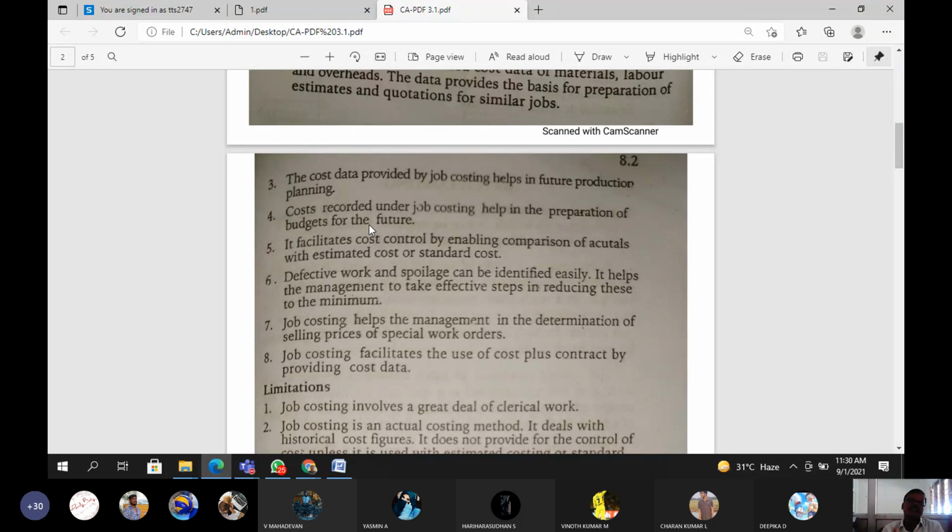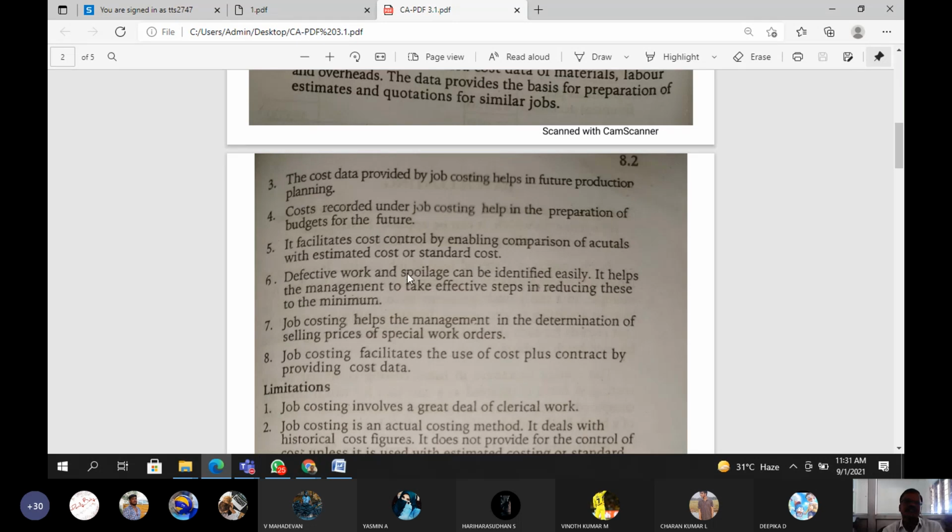Budget here means business budget: production budget, sales budget, cash budget, flexible budget, raw material budget. These types of budgets are also prepared by the manufacturing people. How is that possible? Based on cost data records. So that's why this is also one of the major advantages of job costing.